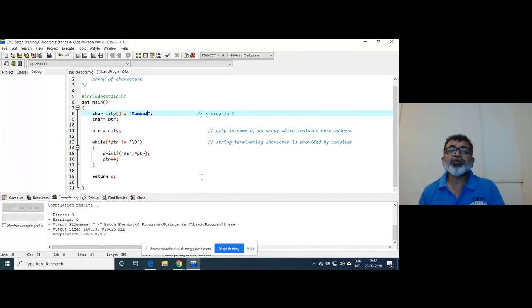So what you do in Java in three statements, what you do in Python in one single statement, in C language you have to write five statements. That is the difference, right? A single line in Python, three or five lines in Java, and 7 to 8 lines in C. Same output.